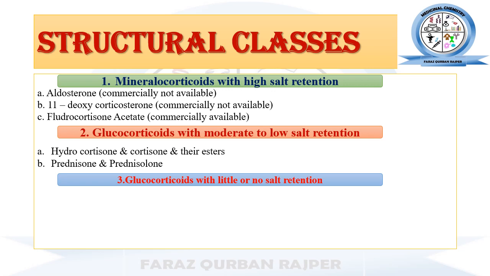The next structural class contains the glucocorticoids which have little or no salt retention. There are various examples of this class.